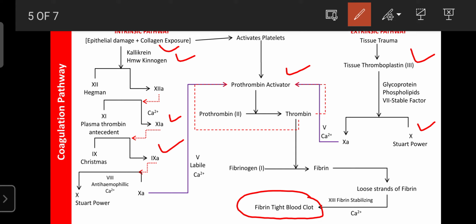So that's why, from the prothrombin activator to the fibrin-tight blood clot, this process or these steps are present in both cases, the intrinsic pathway as well as the extrinsic pathway.